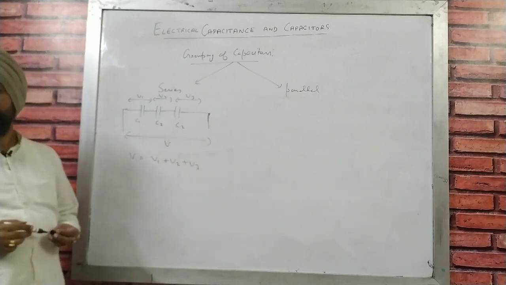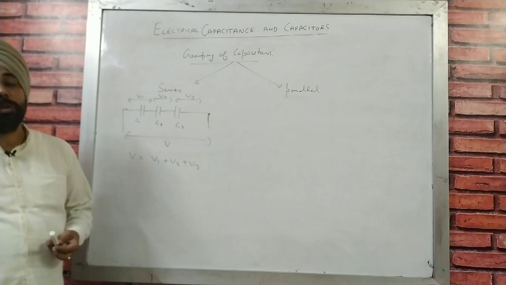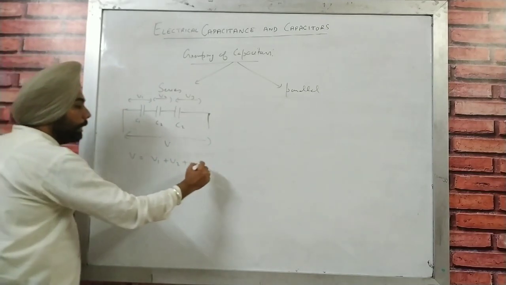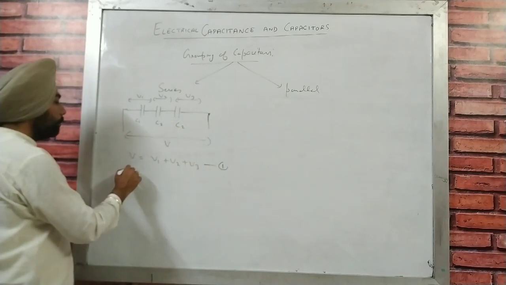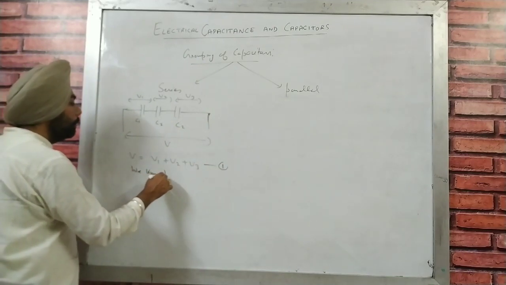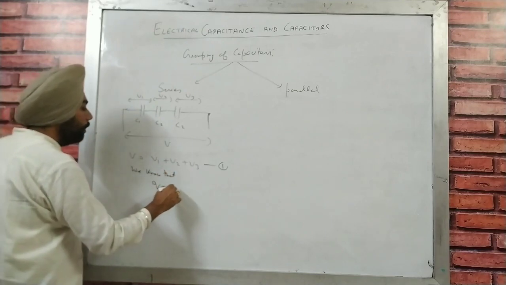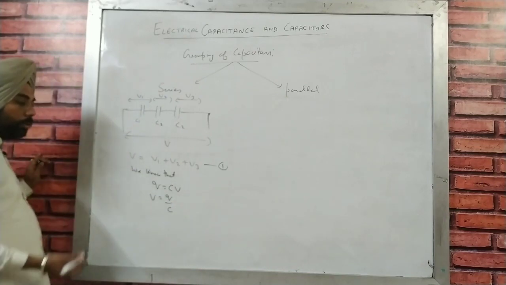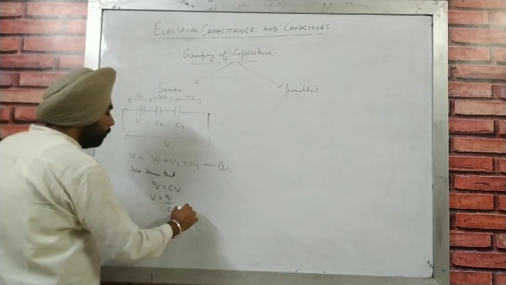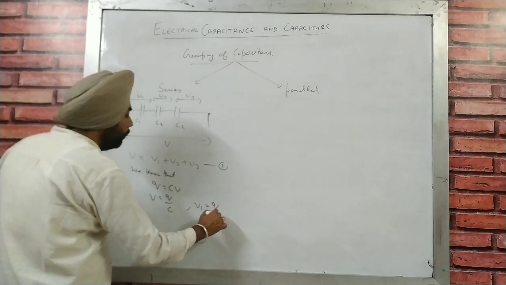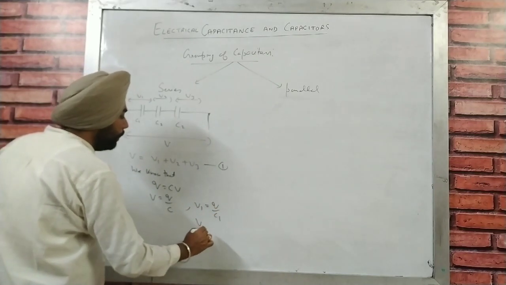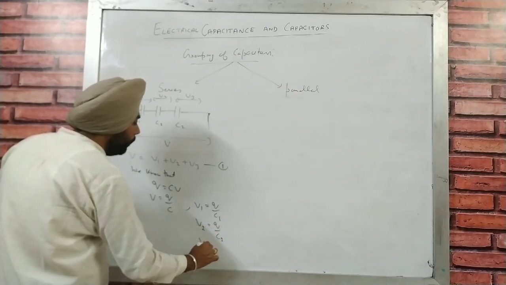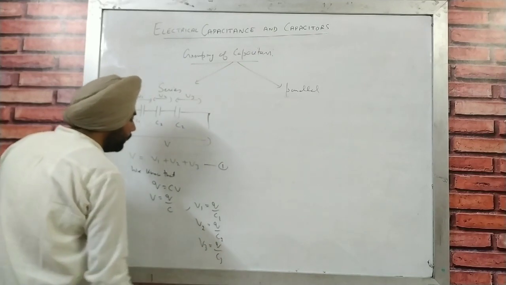I am just using 3 capacitors, but you can use any number of capacitors, 3, 4, 5 and up to N as well. Now that is marked as equation number 1, and we know the formula Q is equal to CV. Therefore V is equal to Q upon C. Similarly, what is going to be V1? That is going to be Q upon C1. V2 is going to be Q upon C2. And what is going to be V3? That is going to be Q upon C3.